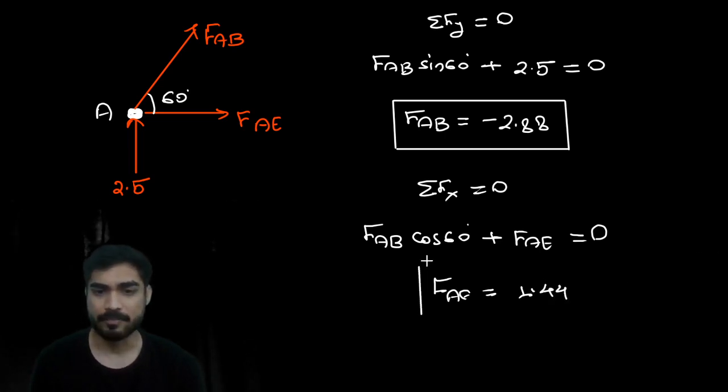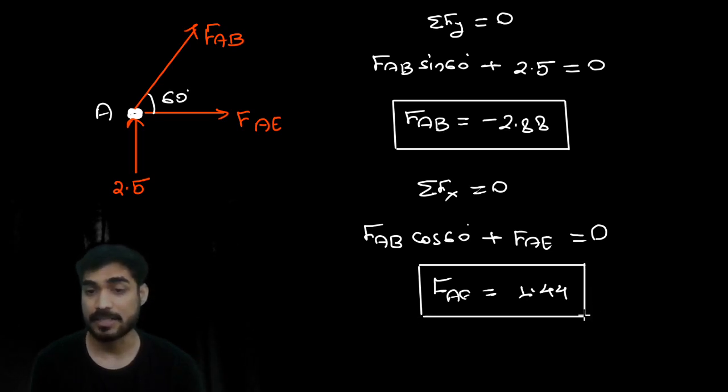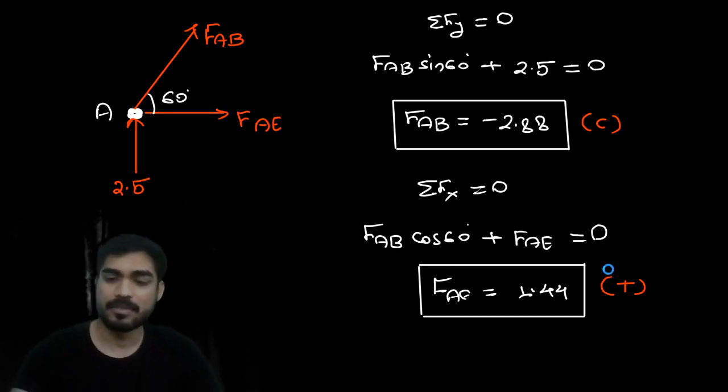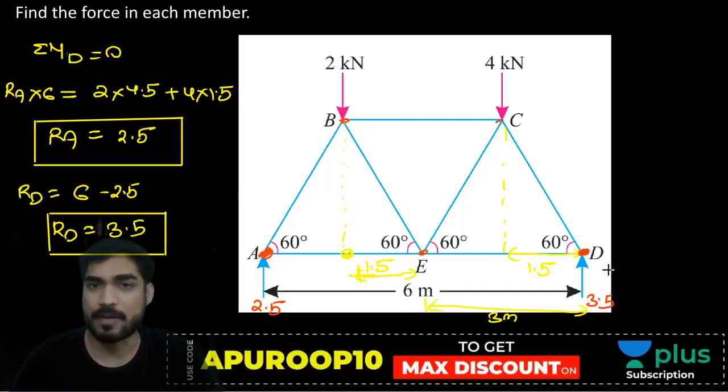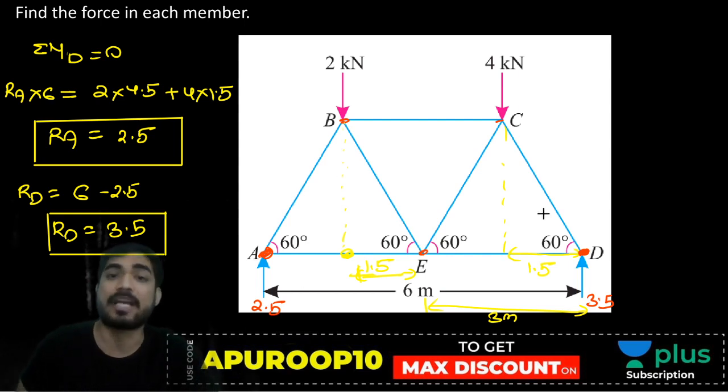It will be tensile. Negative means compression because I am assuming tension. If you are assuming compression, then negative means tension. Okay. Whatever you are assuming, negative means opposite to that. So compression and tension. Now understand this, beta. Don't think that you will get these type of questions in GATE. I am trying to explain the concept of method of joint, and I am trying to practice this problem with you. Okay. So for practice purpose, we are taking this big problem.